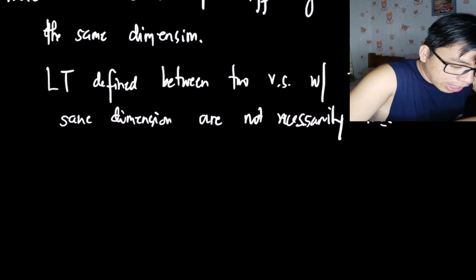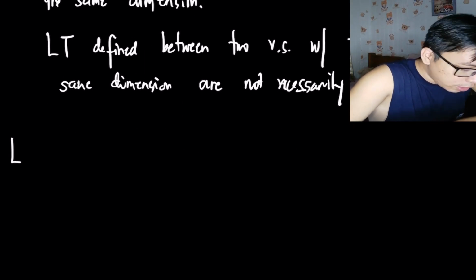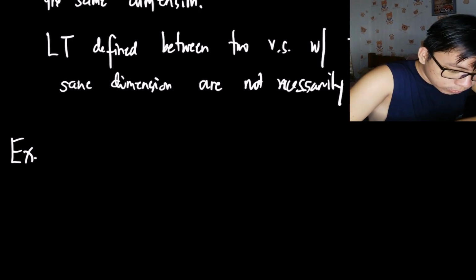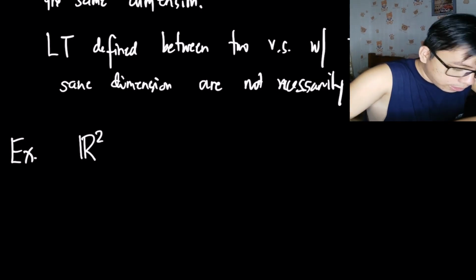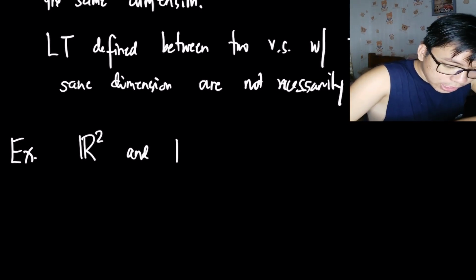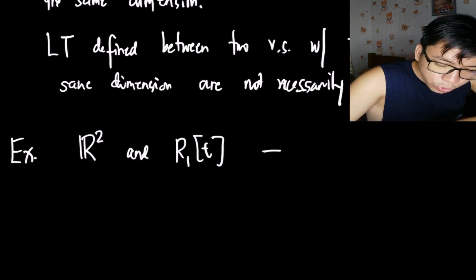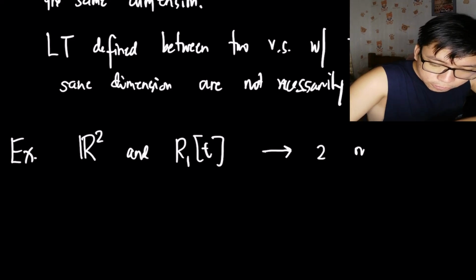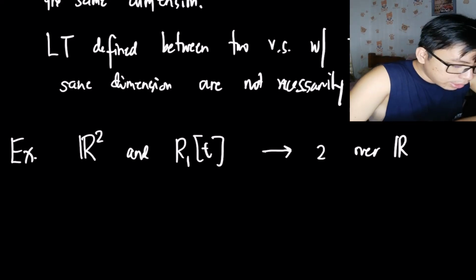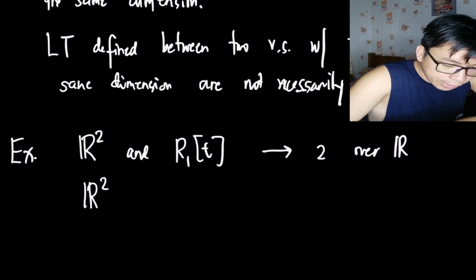Let's consider an example: R^2 and R_1[t]. They have dimension 2 over R. So meaning to say that R^2 is isomorphic to R_1[t].